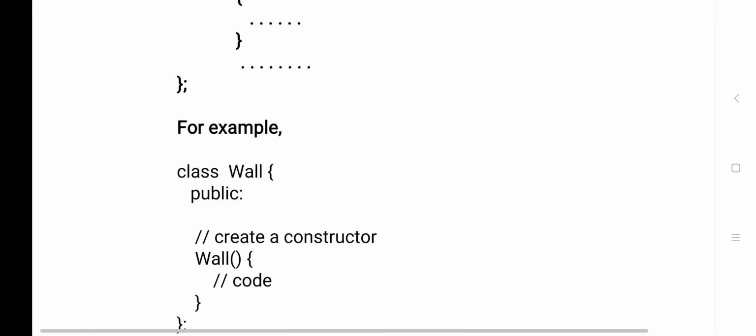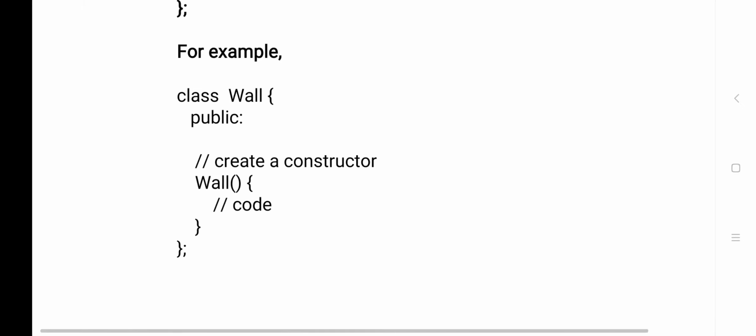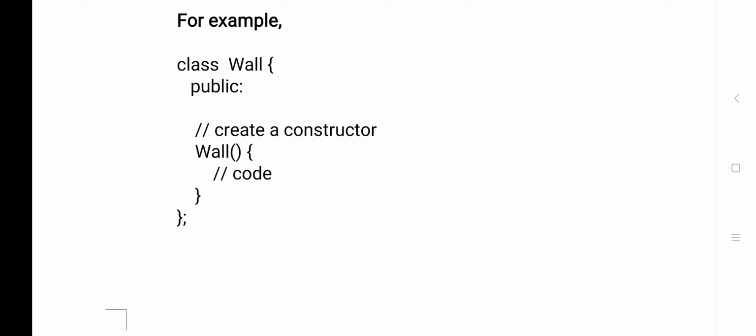Example: here you see the class keyword, and Wall is the name of the class. So I am creating a class now. Next, in the public section, I am creating a constructor Wall, and whatever code is there I am writing inside an opening and a closing brace.